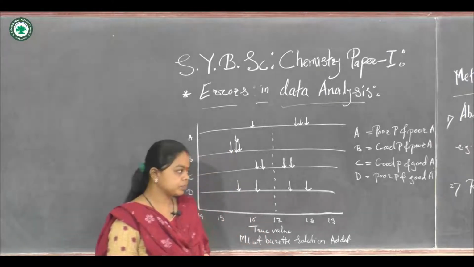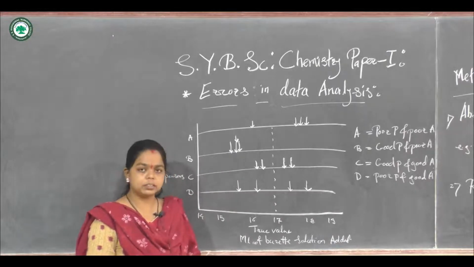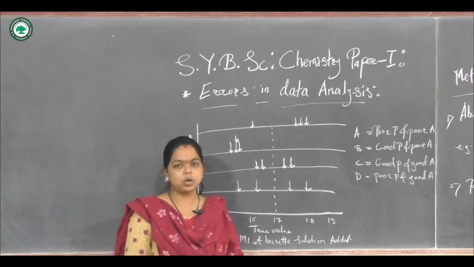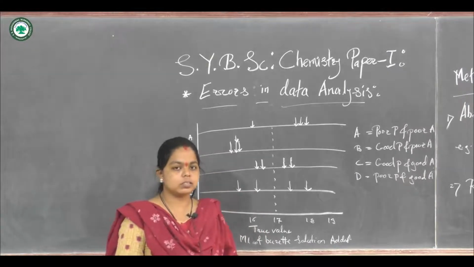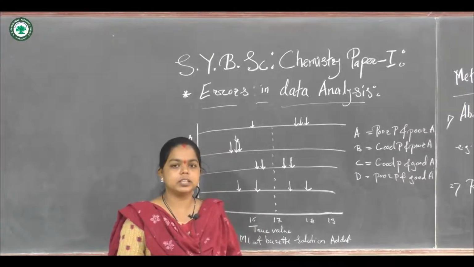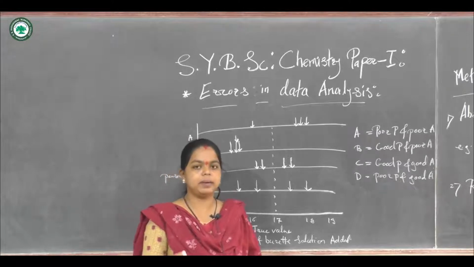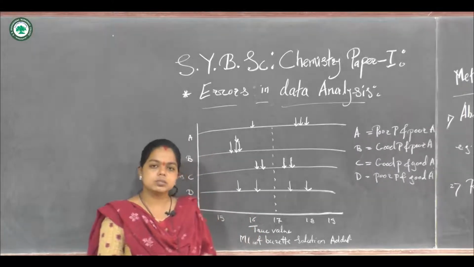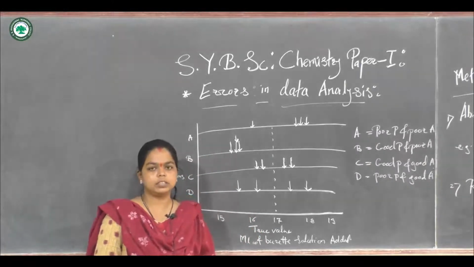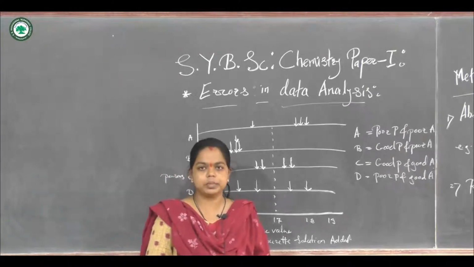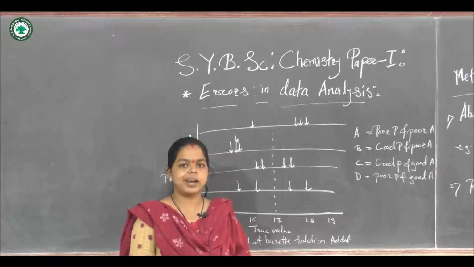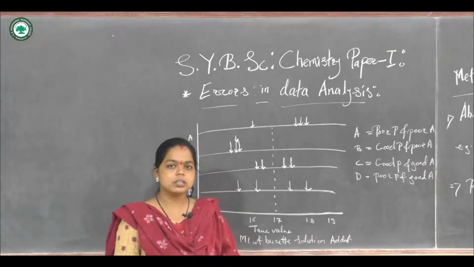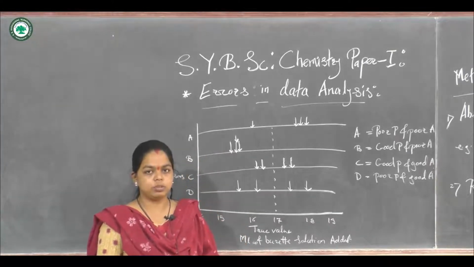There are different types of error when a reading or measurement is done manually. In the manual method, the reading may vary. One has to take the accurate reading, and compared with the standard value for that measurement, it will vary from the actual value.